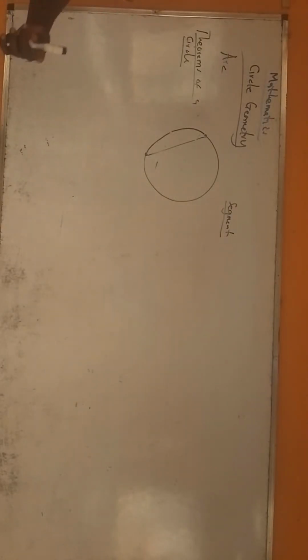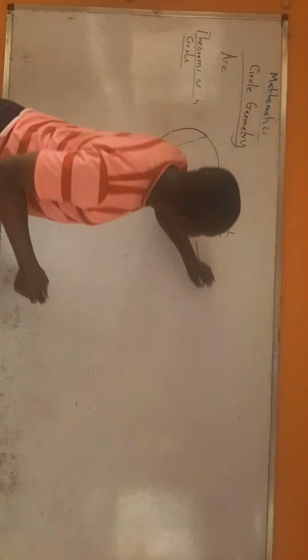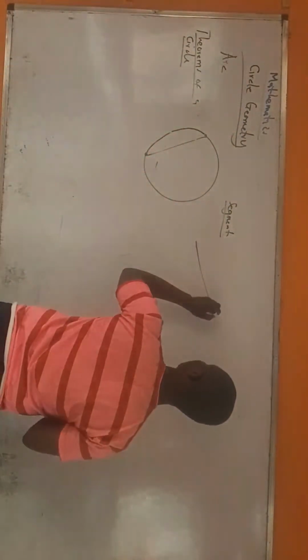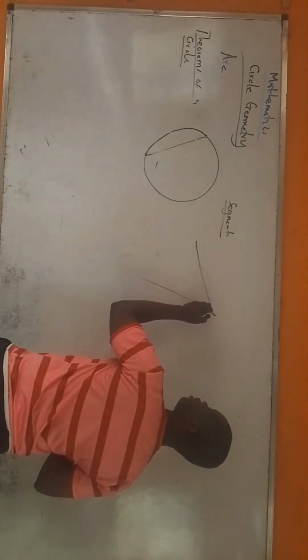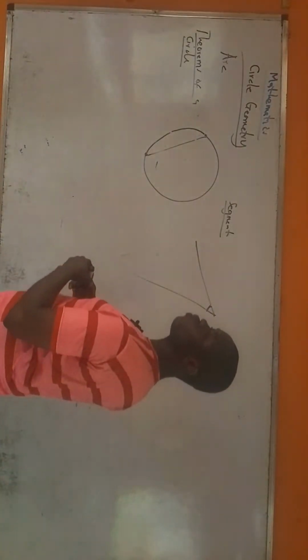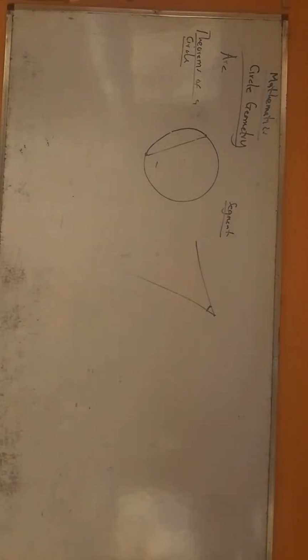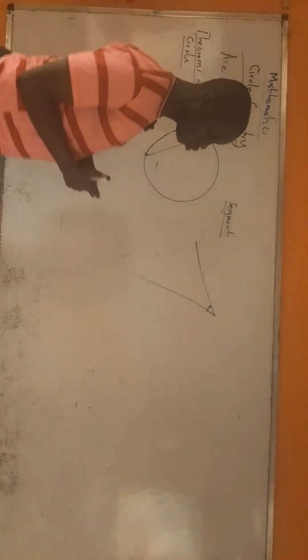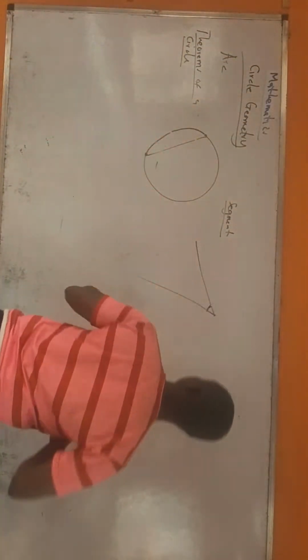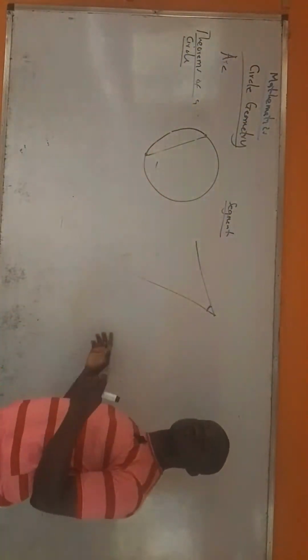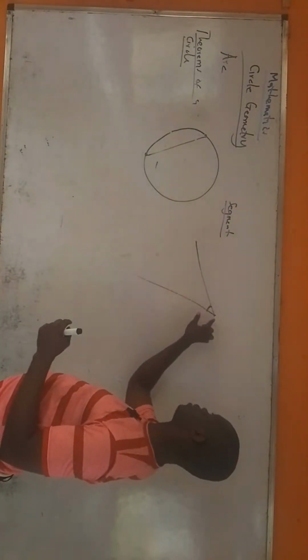An angle is formed by two straight lines, right? When two straight lines meet at a point, for example this point, this is an angle. An angle is formed when two straight lines meet. So this is the angle that is formed when these two straight lines meet.